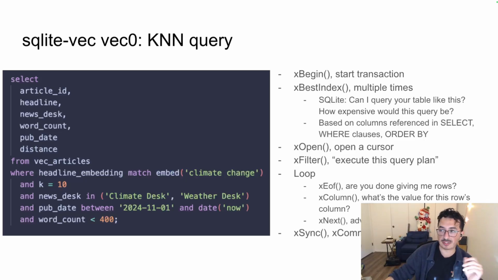And you can also imagine something very similar for other operations. Whenever someone drops a virtual table, there's a callback for that saying, hey, someone dropped this table, go ahead and destroy everything that's needed for it. Or, oh, hey, someone wants to delete row ID 123, go ahead and delete that. So there's a bunch of different callbacks for all the different operations for a virtual table that you have full access to if you build a virtual table implementation on top of it.